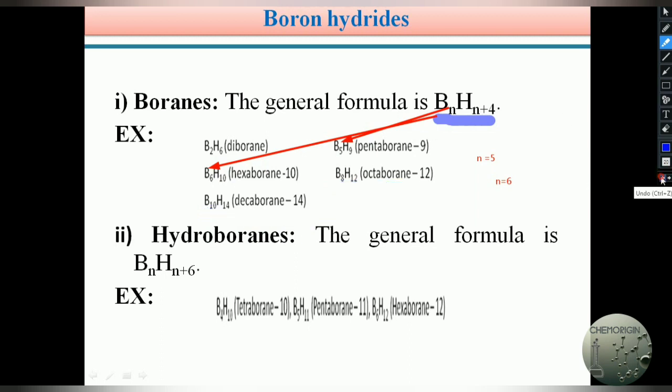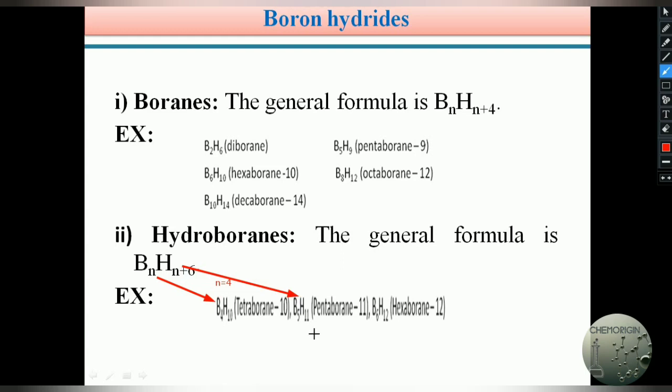Similarly, if the molecular formula is BnHn+6, these are known as hydroboranes. Suppose I take n equals 4, it becomes tetraborane, B4H10. If I take n equals 5, the formula becomes B5H11, known as pentaborane.